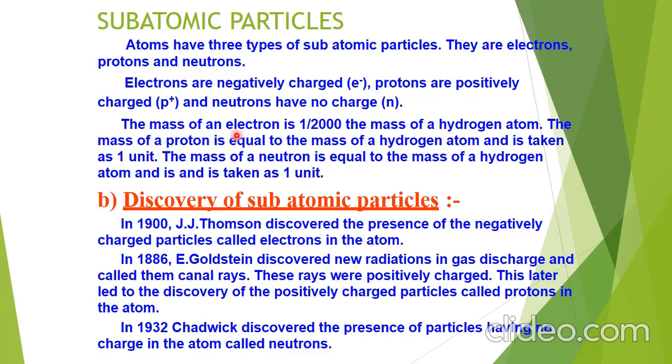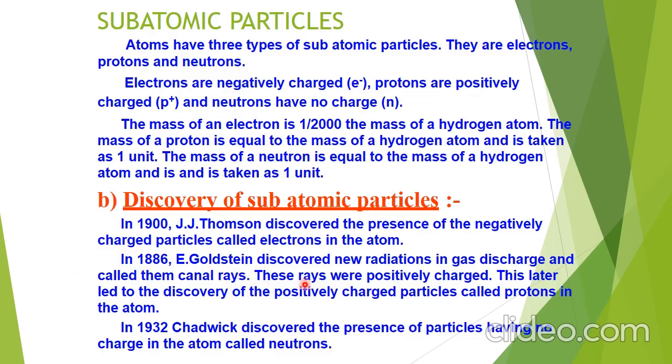The mass of an electron is 1 upon 2000 the mass of hydrogen atom. The mass of proton is equal to the mass of hydrogen atom and is taken as 1 unit, whereas the mass of neutron is also equal to the mass of hydrogen atom and it is taken as 1 unit. Talking about the discovery of subatomic particles, in 1900 J.J. Thomson discovered the presence of negatively charged particles called electrons in the atom. In 1886, E.